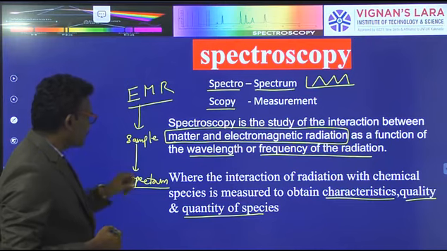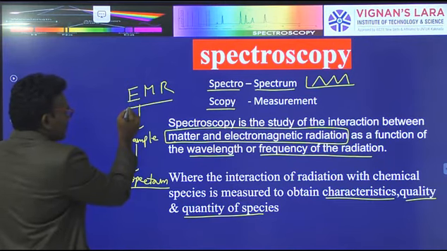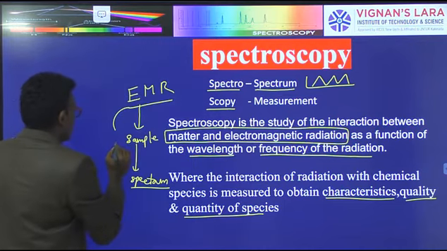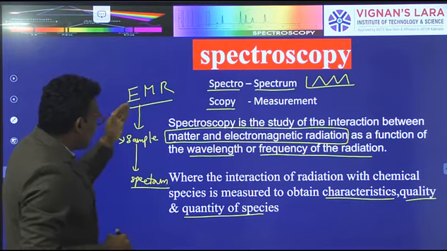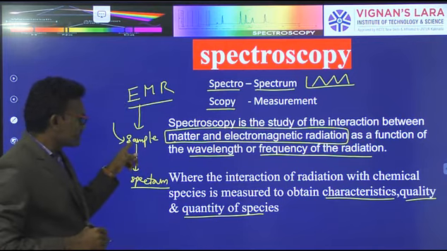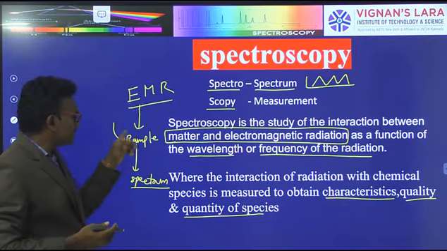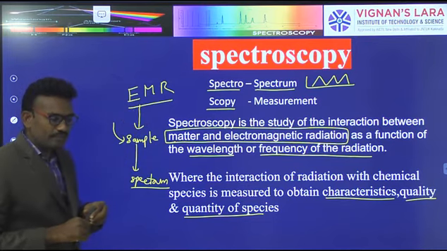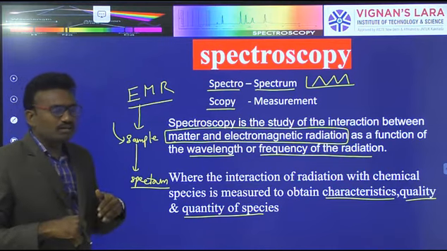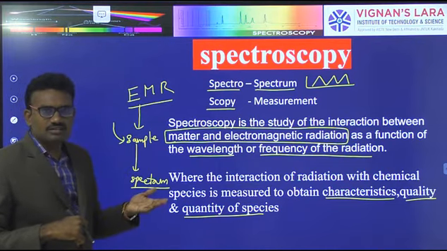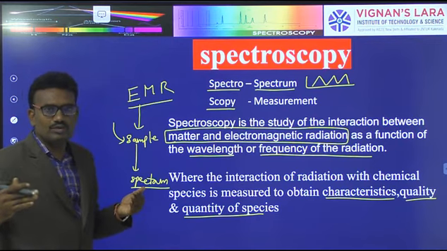How to produce a spectrum? When electromagnetic radiation, that is light, passes into the sample, the sample shows absorption of light, emission, and transmission of light.